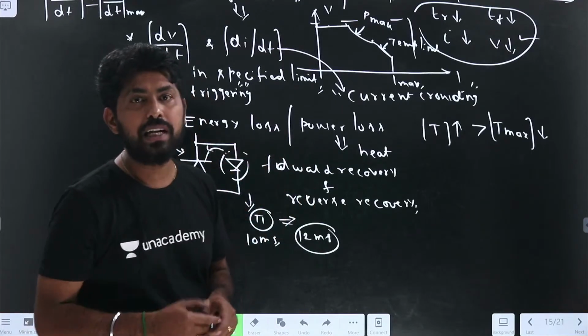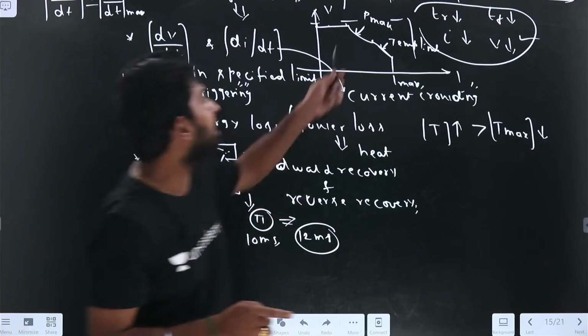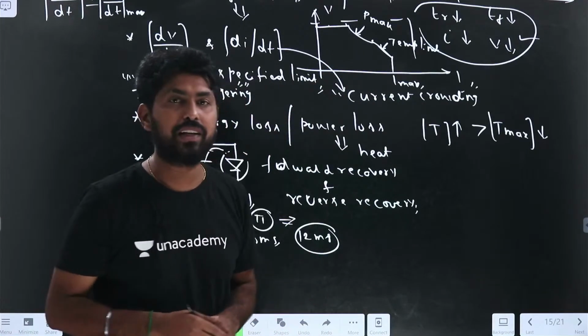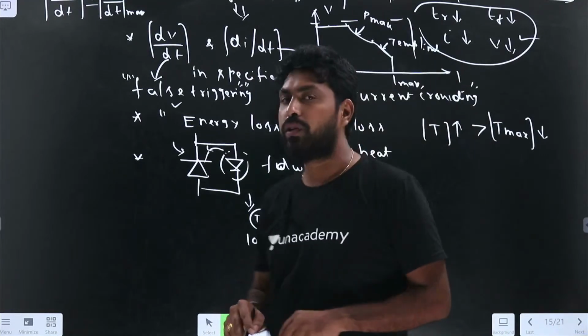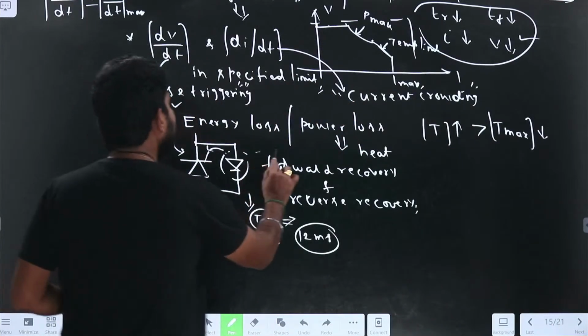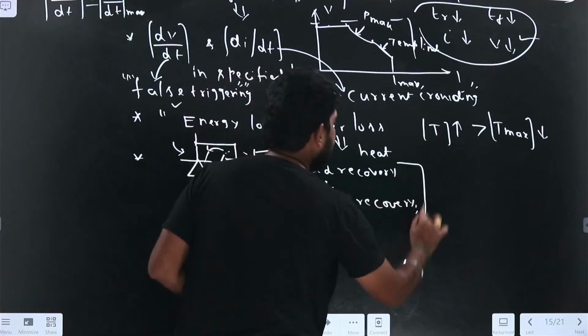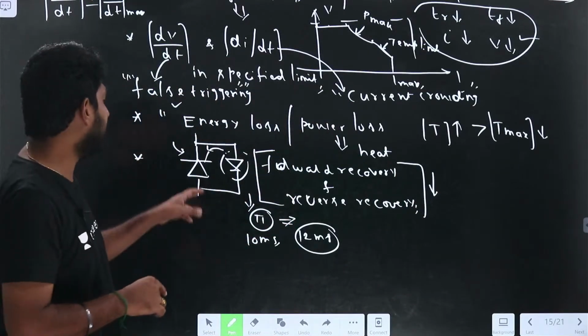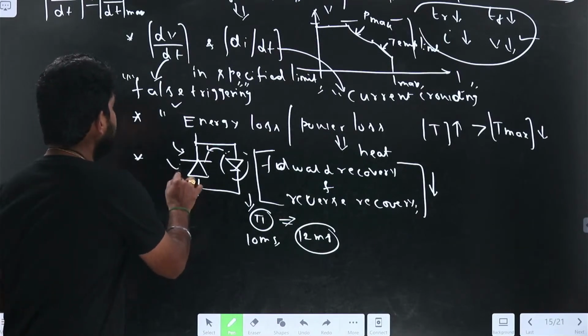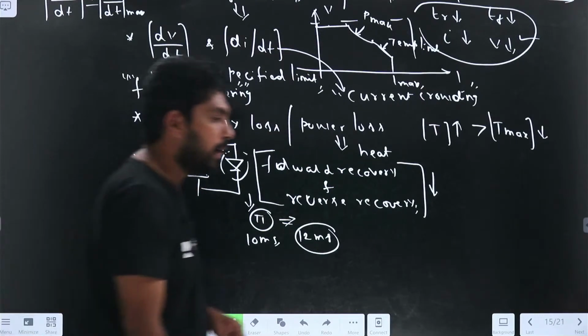So we need to avoid this, that is, we need to have a low reverse recovery time as well as a low forward recovery time, so that the device is not affected much, right?